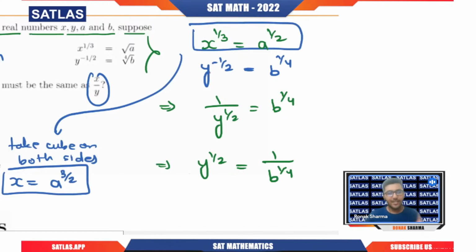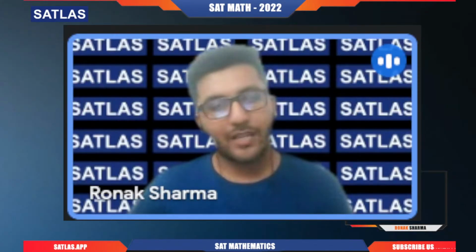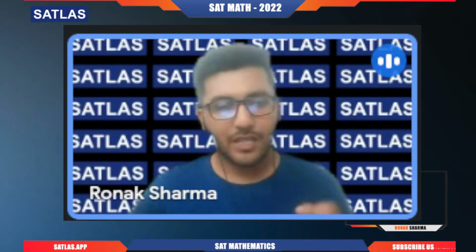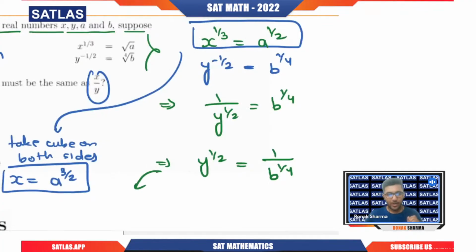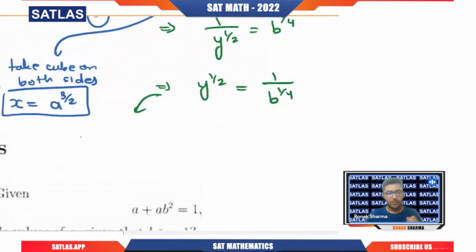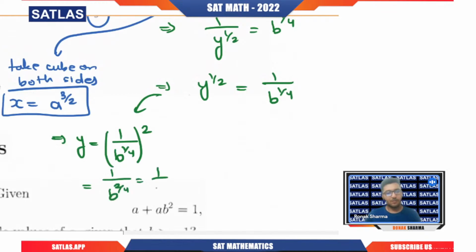So no need to write that x power 1 by 3 raised to power 3. You know that it will become x power 1, and on the right hand side it will be nothing but a power 3 by 2. Now if we talk about y power 1 by 2, when we take the square on both sides, that will become 1 by b power 1 by 4, with the square. So this will become 1 by b power 2 by 4, which is nothing but 1 by b power